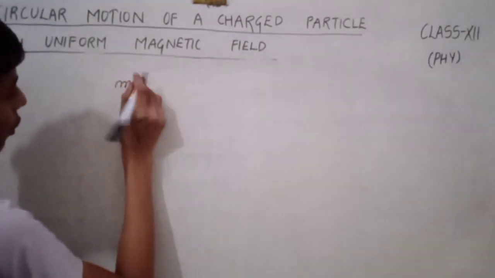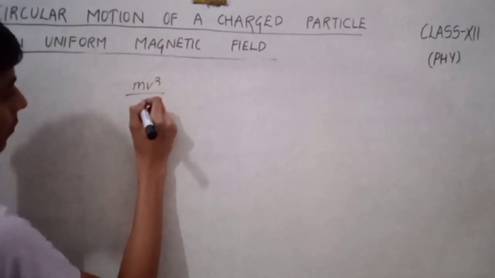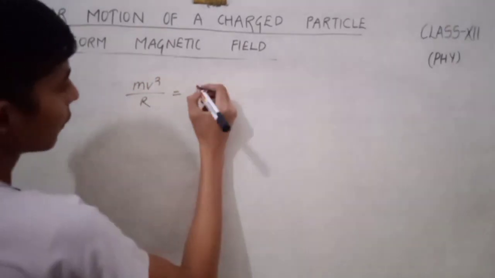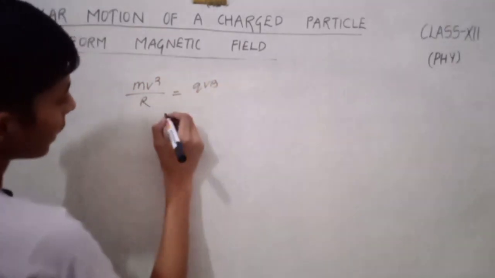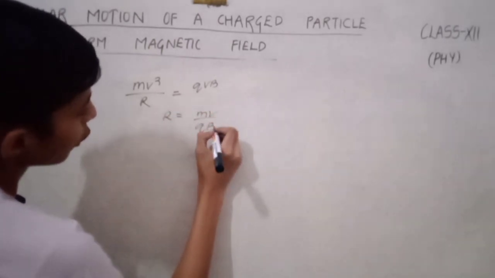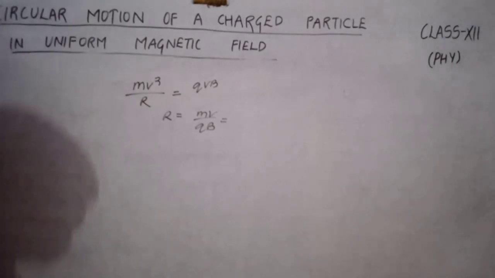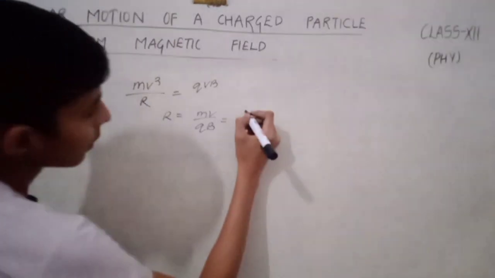Now centripetal force equals magnetic force, then r will be mv divided by qB, and we know that mv equals momentum, which is denoted by p.